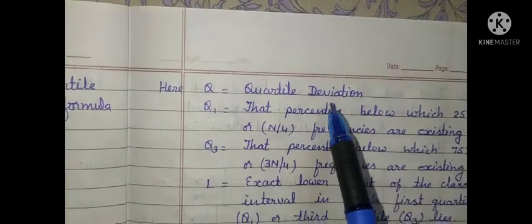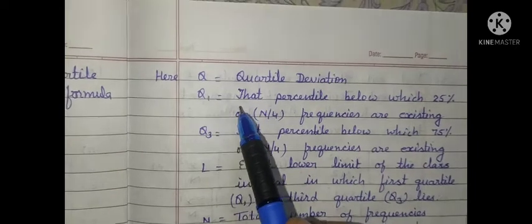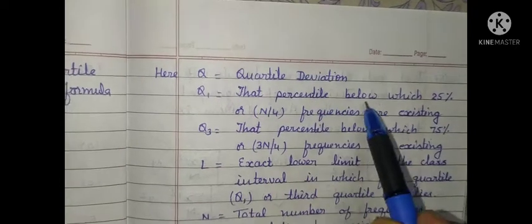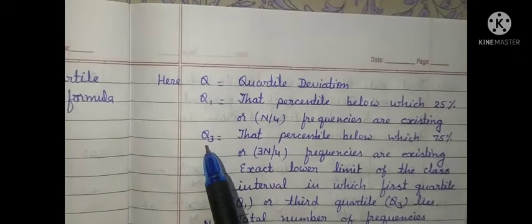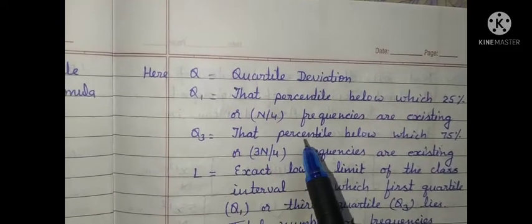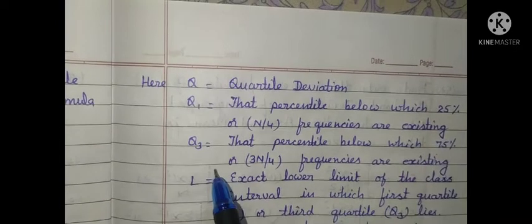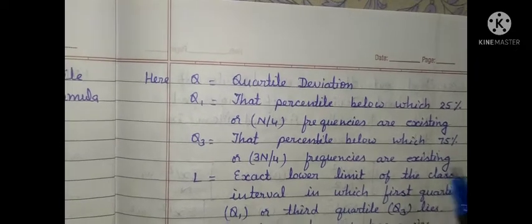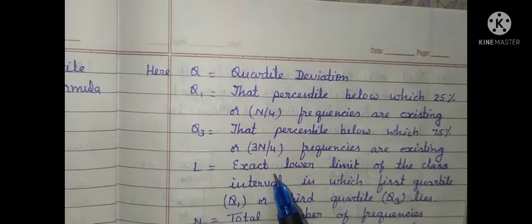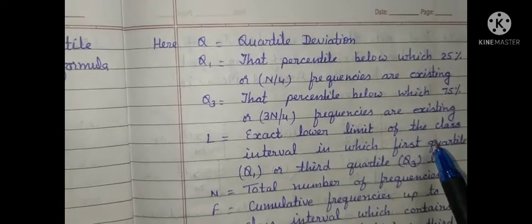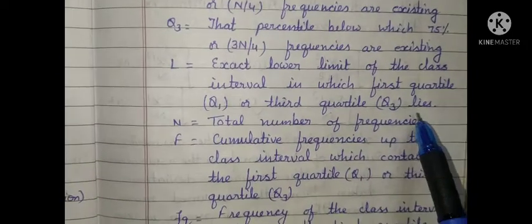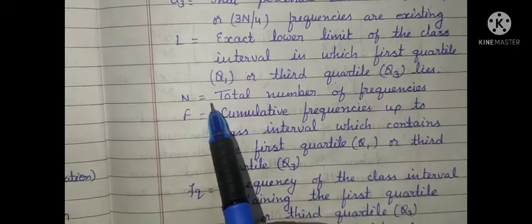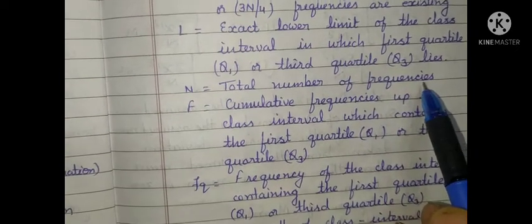Now, in question 56 and question number 57, the notations have been described here. That is, Q is equal to quartile deviation, Q1 belongs to that percentile below which 25% or n by 4 frequencies are existing. Q3 is equal to that percentile below which 75% or 3n by 4 frequencies are existing. L is exact lower limit of the class interval in which first quartile Q1 or third quartile Q3 lies. N is equal to total number of frequencies.